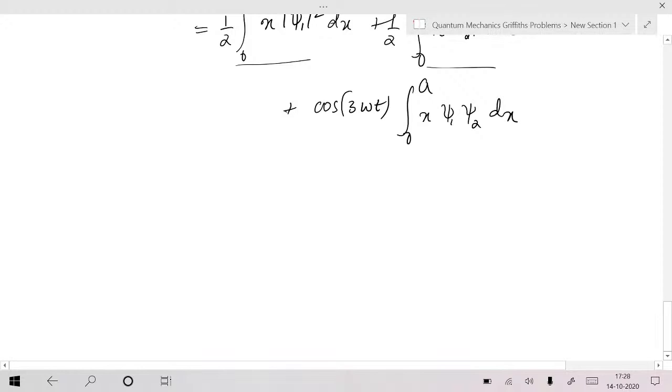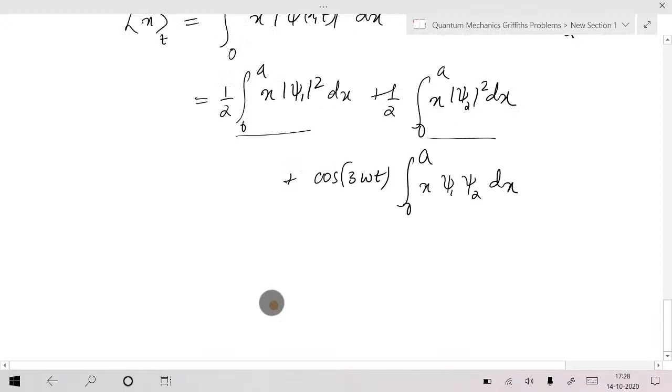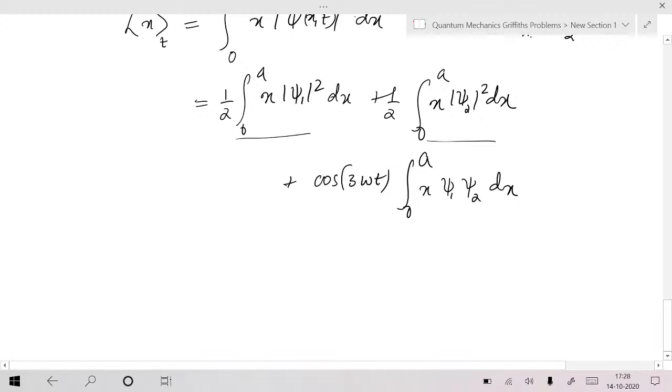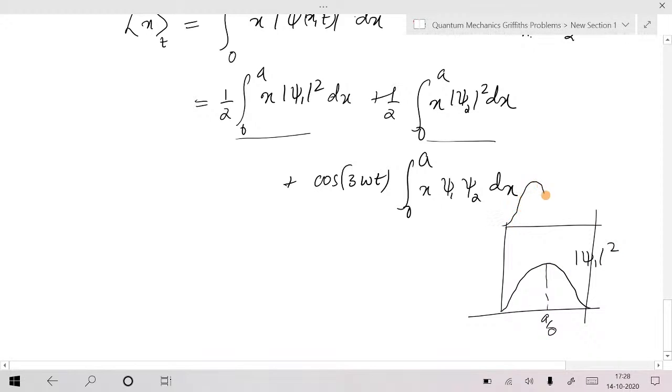Suppose if I draw those wave functions, suppose if you draw mod psi squared, suppose the ground state is this one, mod psi 1 squared, which is centered at a by 2. If you take the first excited state and take the square of that one, this distribution is also centered at a by 2. That's why if you take the average x, you should get a by 2.